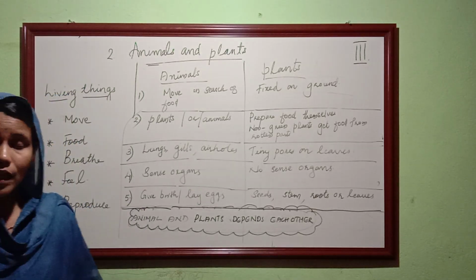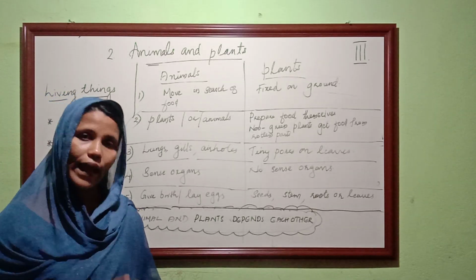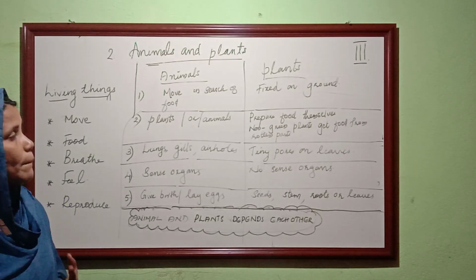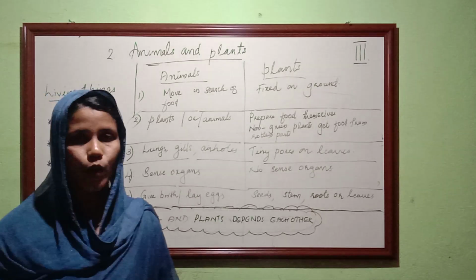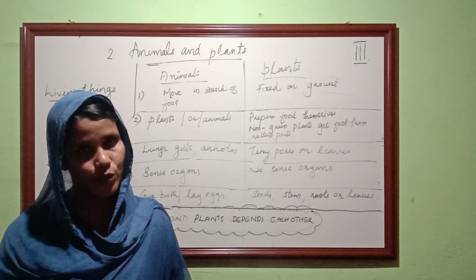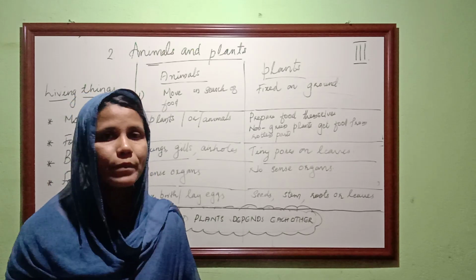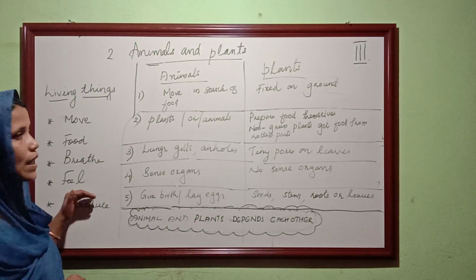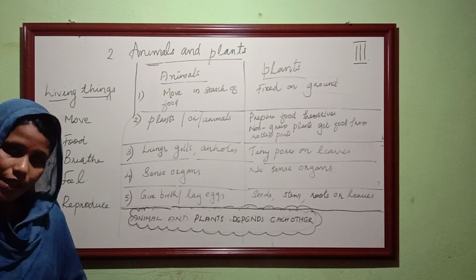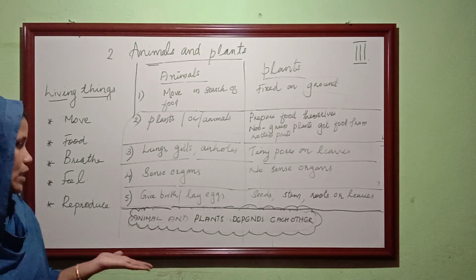And how they breathe. Animals use lungs, gills or air holes to breathe, but plants have tiny pores, tiny holes on the leaves. They use the tiny holes to breathe. Next, feel. Animals have sense organs, but plants do not have sense organs.